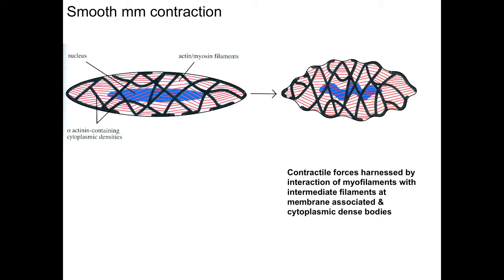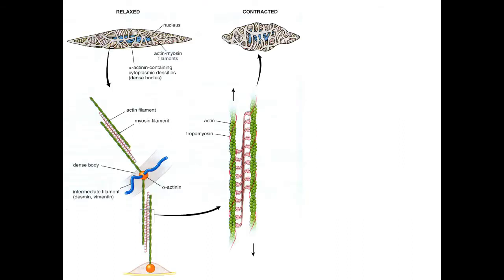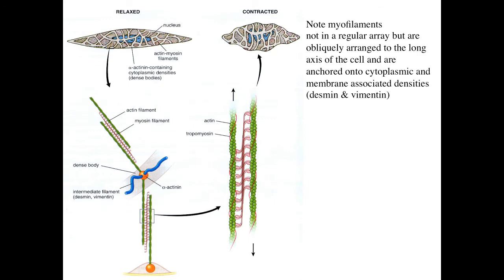It turns out that these membrane-associated and cytoplasmic dense bodies are analogous to the Z discs of striated muscle, because the intermediate filaments and actin attach to the dense bodies by alpha-actinin. So very much like you would expect to find in the Z discs of striated muscles. Here is how we believe a contraction occurs.